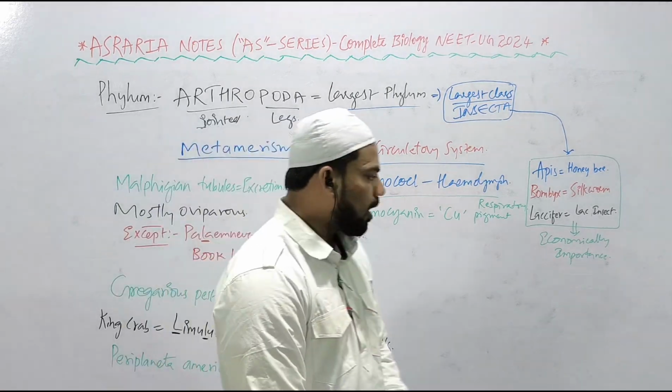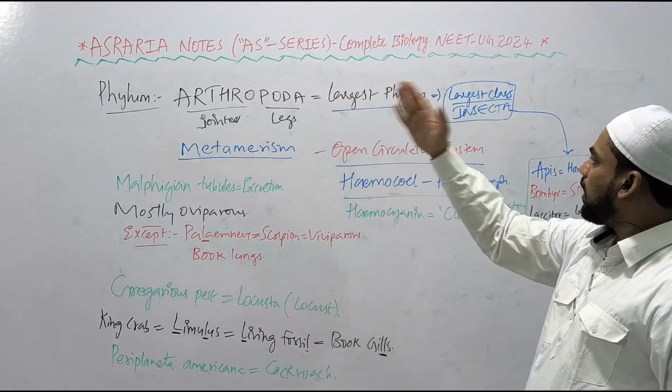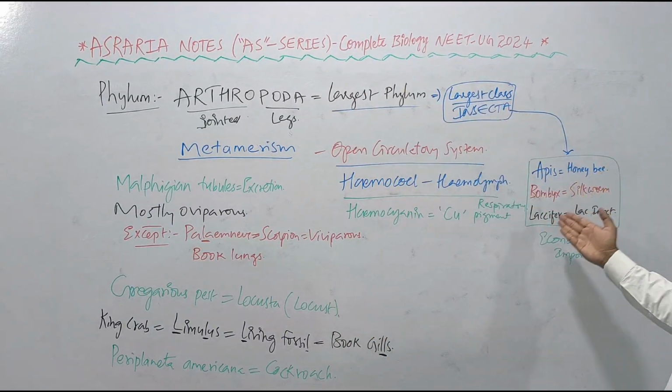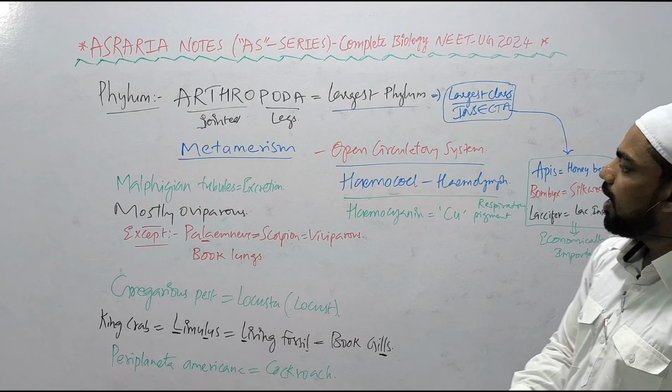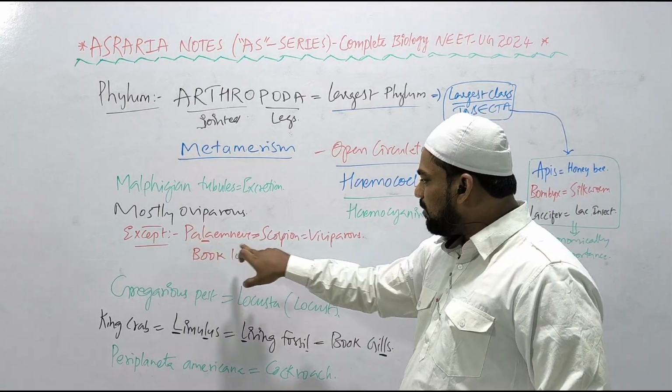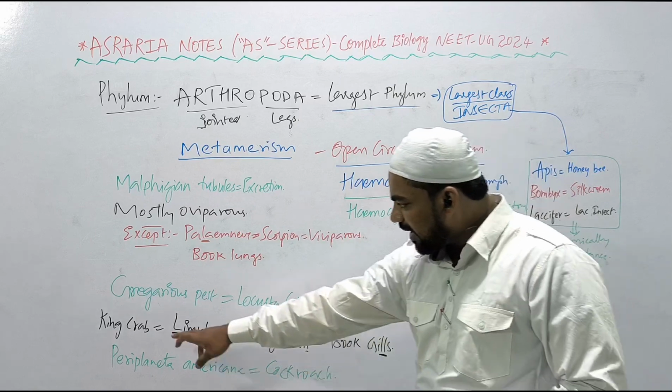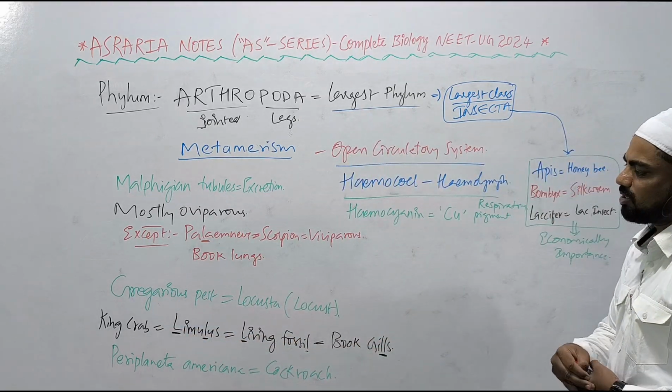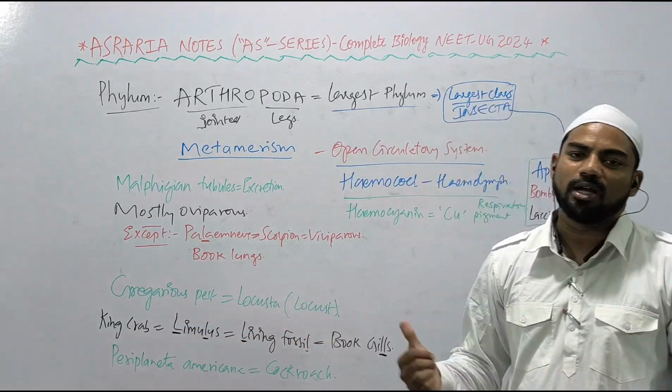Periplaneta americana is a cockroach. So the largest phylum is Arthropoda, the largest class is Insecta. Apis, honeybee; Bombyx, silkworm; Laccifer, lac insect, are economically important insects, right? Mostly are oviparous except Pandinus, scorpion, which is viviparous, and book lungs are the respiratory structures. King crab, Limulus, living fossil, book gills are the respiratory structures. Gregarious pest, Locusta, locust, and Periplaneta americana, cockroach.